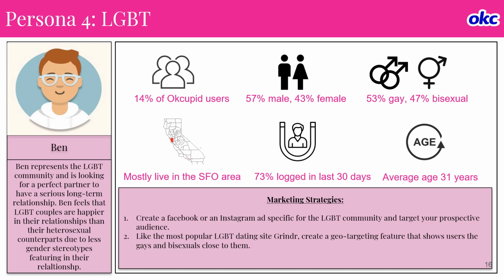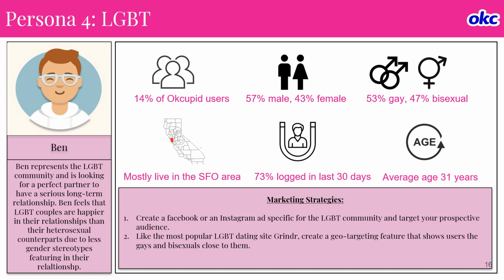So 14% of the OkCupid users are LGBT, with 57% male and 43% female, and 53% are gay and 47% identify themselves as bisexual. Also, these customers mostly live in the SFO area, and they have a 73% engagement in the last 30 days, and the average age is 31 years.